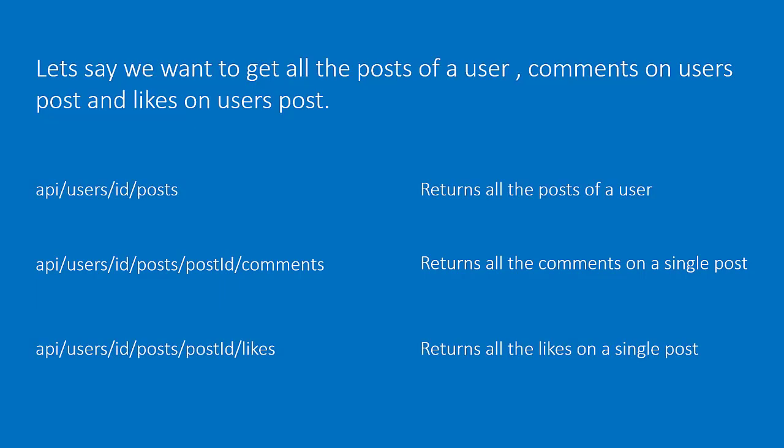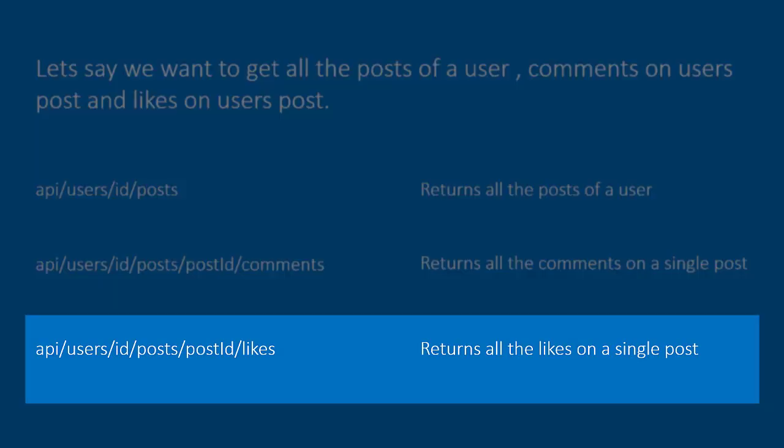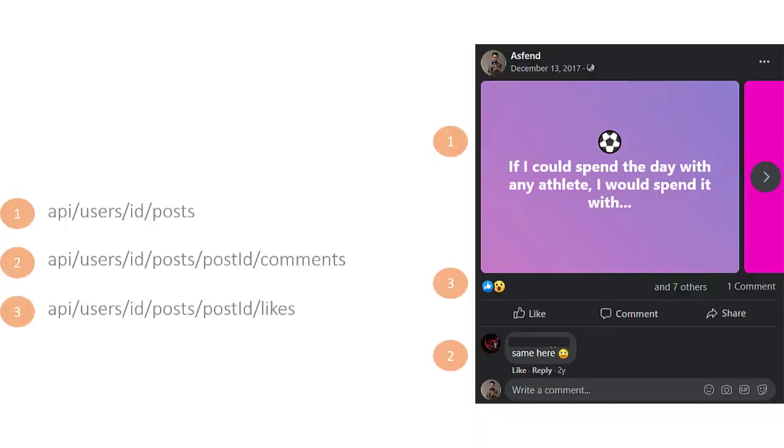Now we have another endpoint, API/users/ID/posts/post/ID/likes, which will return all the likes on a single post against the post ID. To fetch that kind of data, we basically need three endpoints.